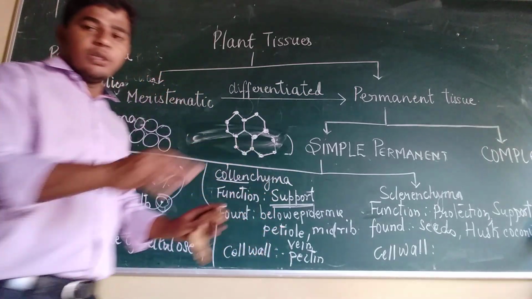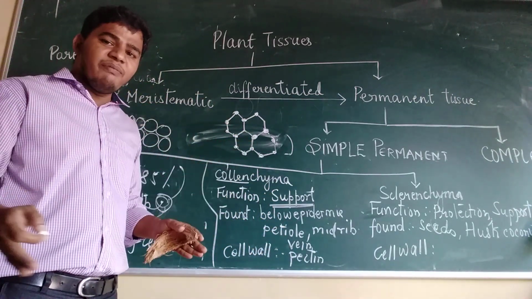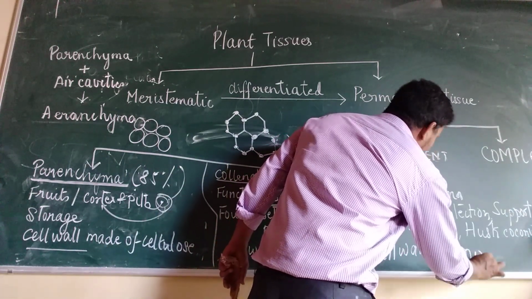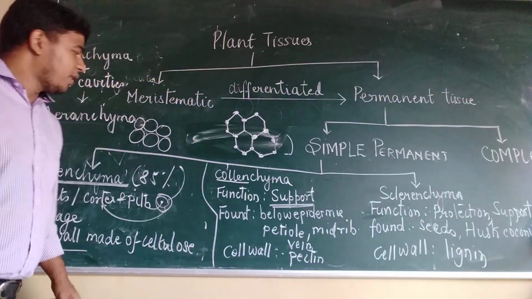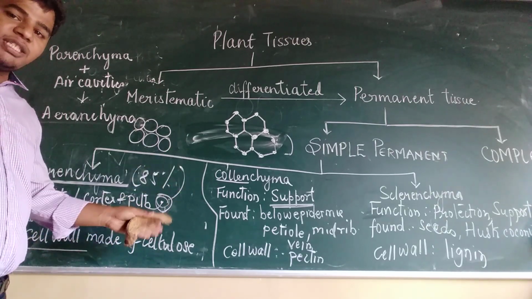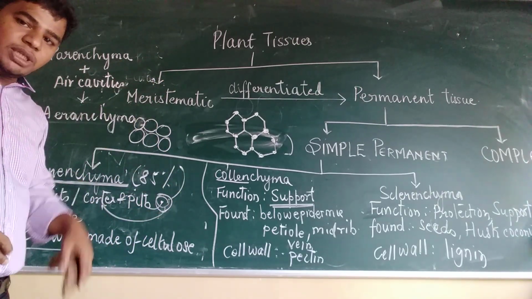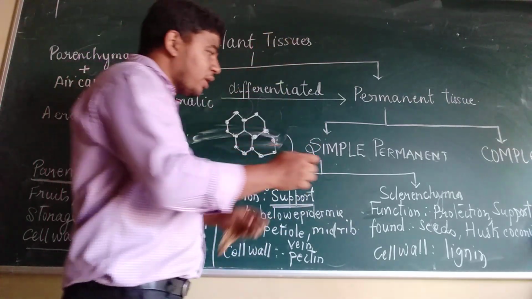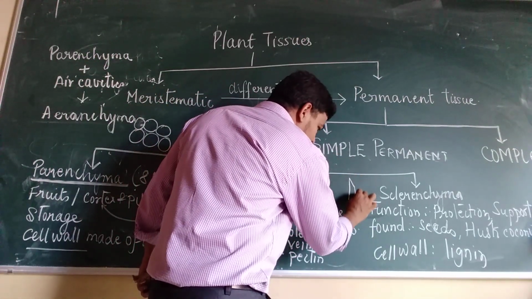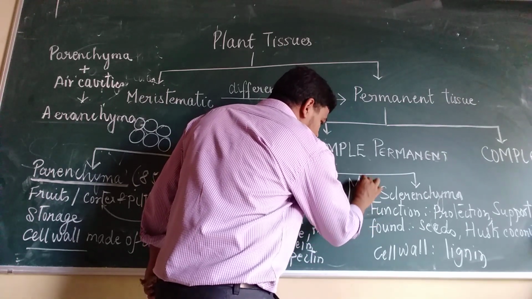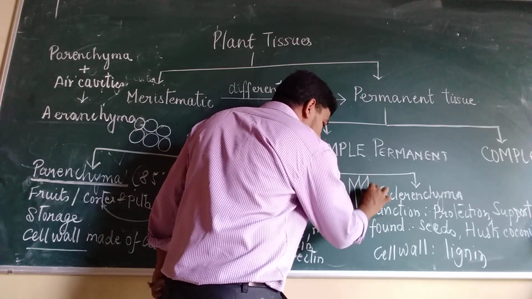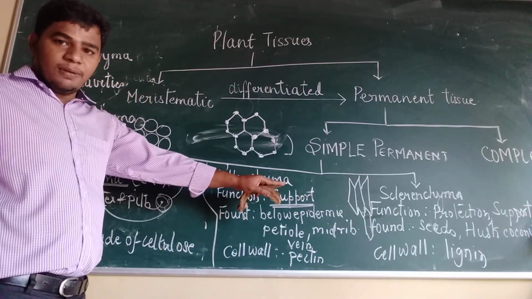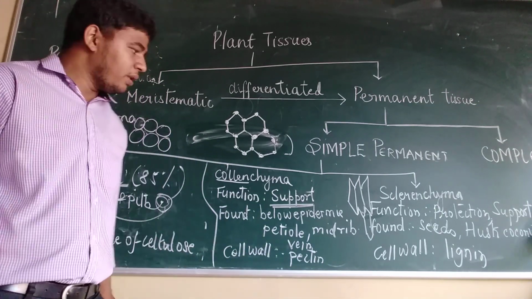It has a special deposit which makes the cell very hard, because of the chemical called lignin. The chemical lignin is deposited all around the cell, which gives the cell hardness. The cells are usually long. I'll just draw small cells. They are like this, long cells. They are all long, and the cell wall is made up of lignin.